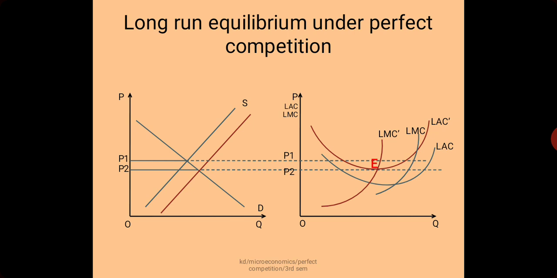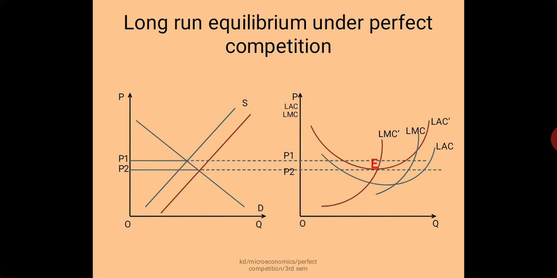The new intersection point has defined this OP2 price level. And as new firms enter the industry, demand for raw materials as well as demand for all the factors of production will tend to increase. If demand for factors of production or raw materials increases, the average cost of production also increases.